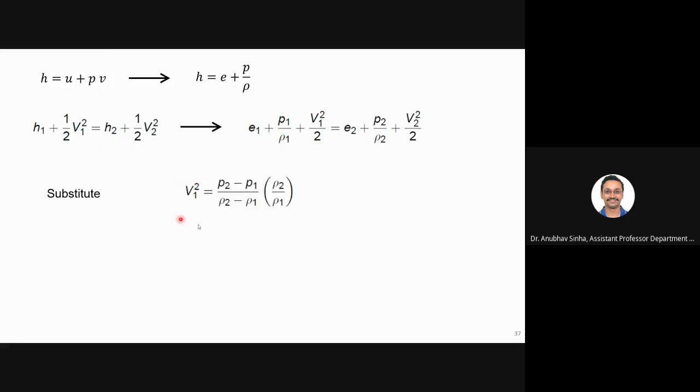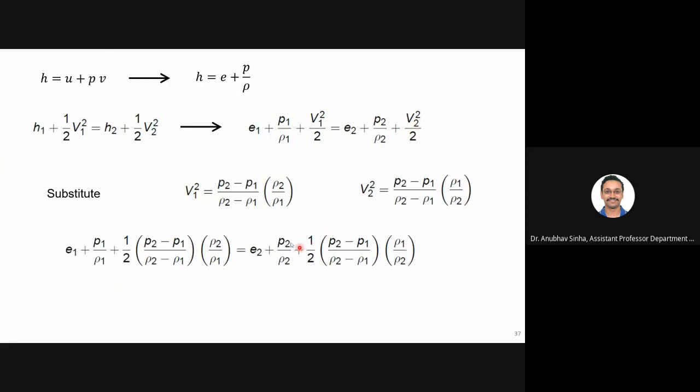Now V1 square, this we have found in the last slide, right? I will substitute V1 and V2 both. So V1 can be replaced by this, V2 can be replaced by this. So we'll get this equation.